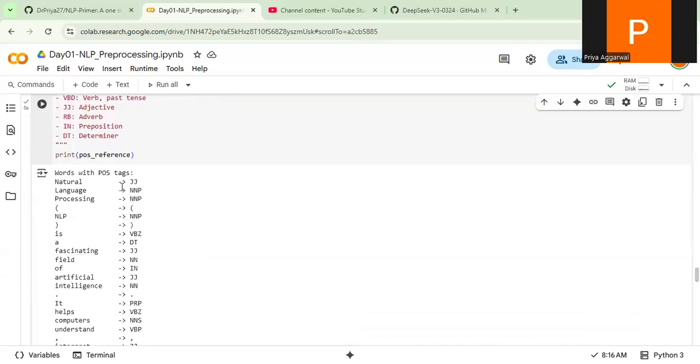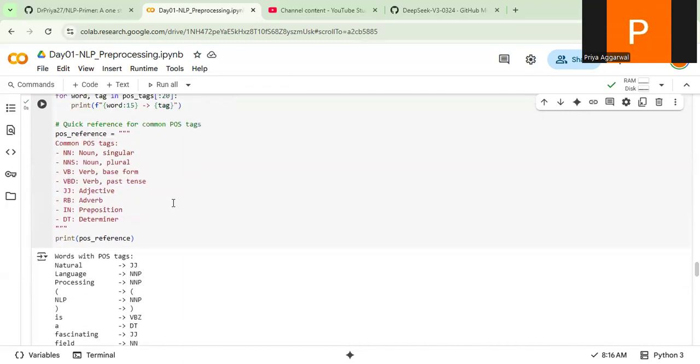If you see, natural is an adjective, then it's a noun, it's a verb, and so on. In NLTK, NN corresponds to noun singular, then noun plural, then VB is verb base form, verb past tense, adjective, adverb, preposition. You might get confused about what DT is. DT is the determiner. I have written for you what DT means in NLTK in terms of the POS tag. So now I think it is clear what POS tagging is.